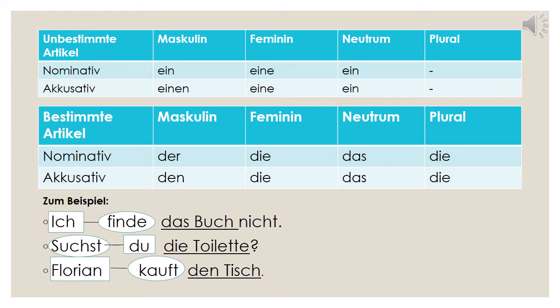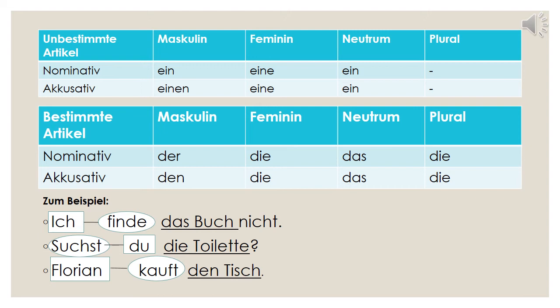And if the noun appears as a subject of the sentence, then we have to use the first row: ein, eine and ein. So basically, I will repeat again. If a noun appears as a subject of the sentence and you need an indefinite article for it, you will follow the first row. For masculine ein, feminine eine, neutrum ein, and for plural there is no unbestimmter article.